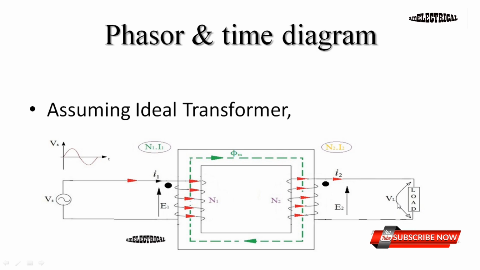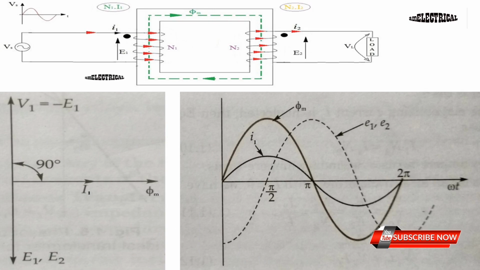The current I1 drawn from the supply is sufficient to produce the mutual flux phi m. We have drawn the phasor diagram here by taking phi m as a reference. By Lenz's law, the induced EMF is always in the opposite direction of the supply voltage. If you don't know about this law, then watch the previous video, Working Principle of Transformer.